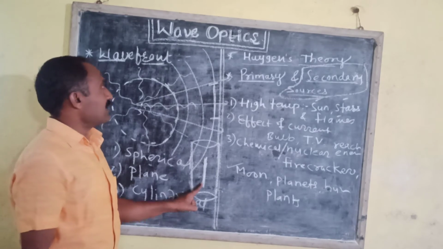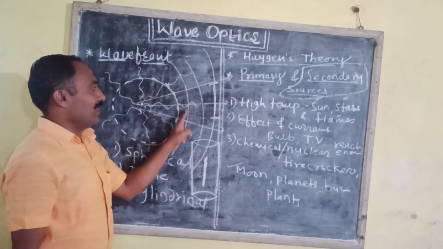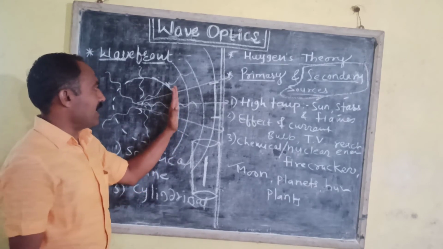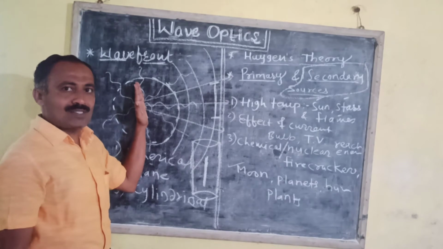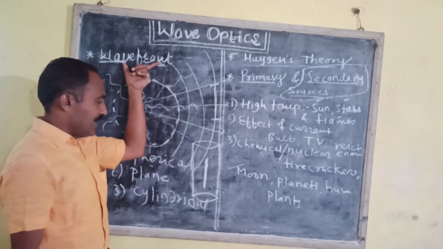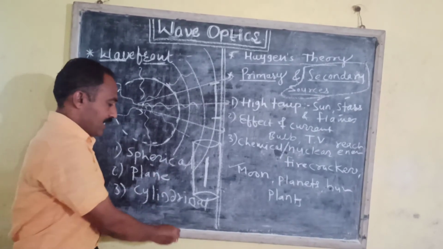That is, we revise the wavefront. Wavefront is the locus of all the points which are in the same phase and at the same distance from the source at a given instant. There are three types of wavefront: spherical wavefront, plane wavefront, and cylindrical wavefront.